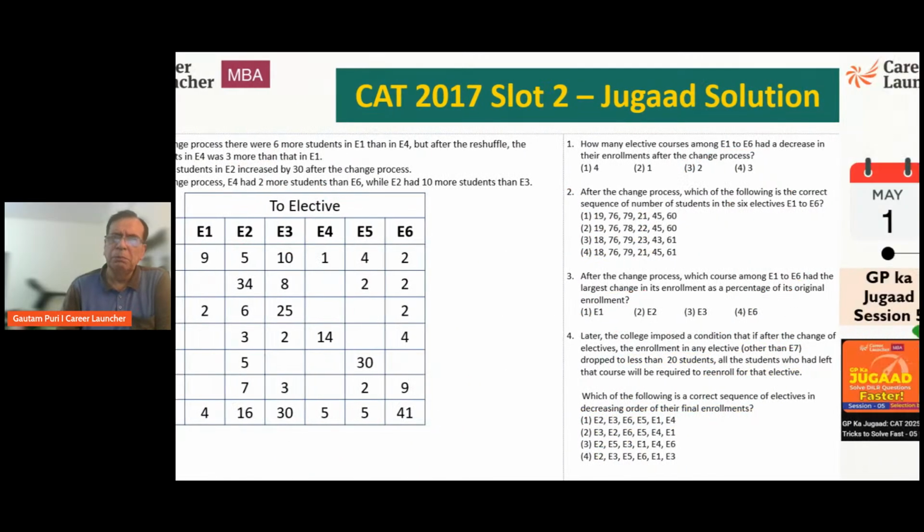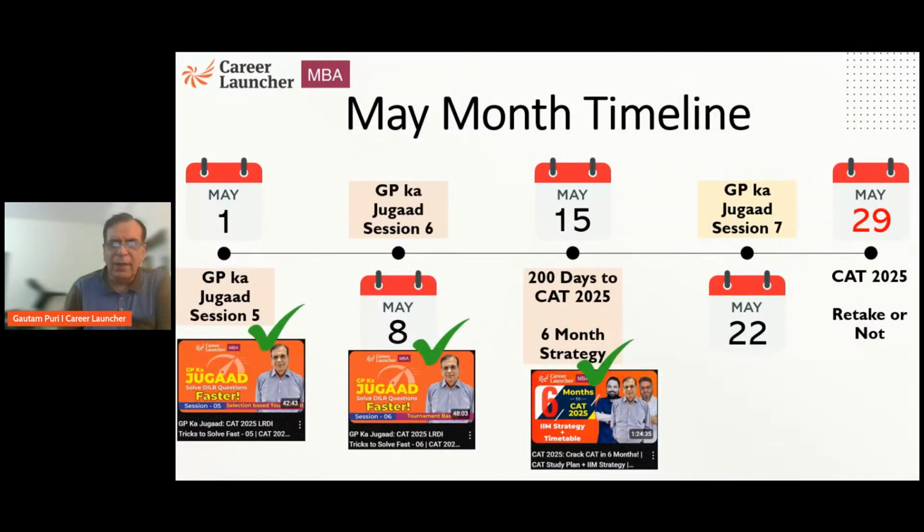Okay. So this is our timeline. Where are we? We are right now here. And next Thursday, instead of the regular session, based on popular public demand, we are doing the session for repeaters essentially: should you take CAT again or not?